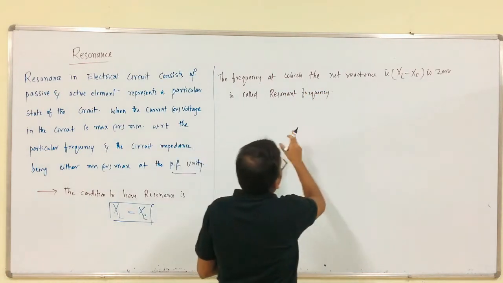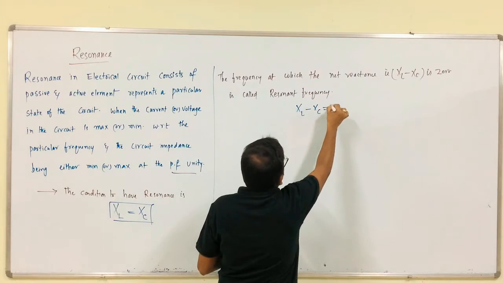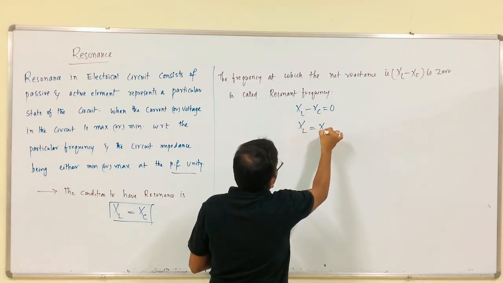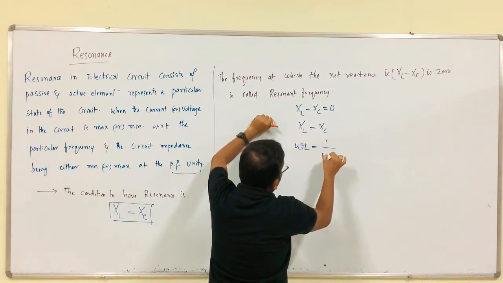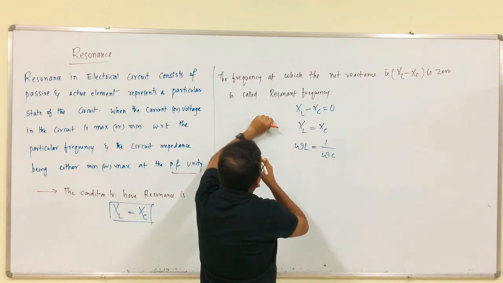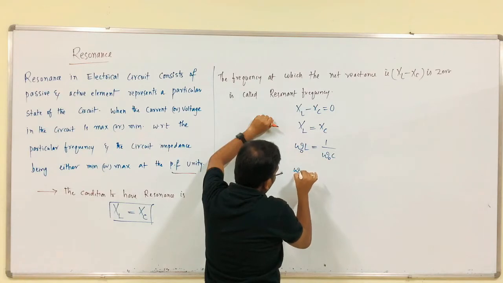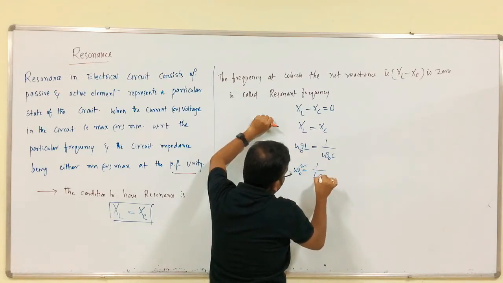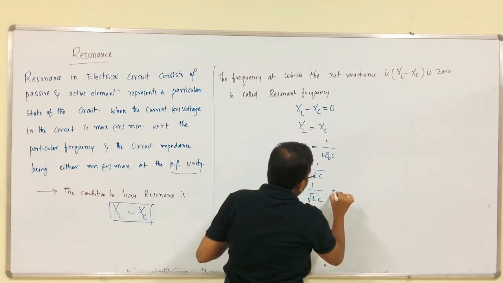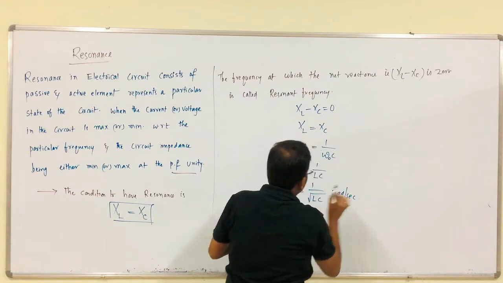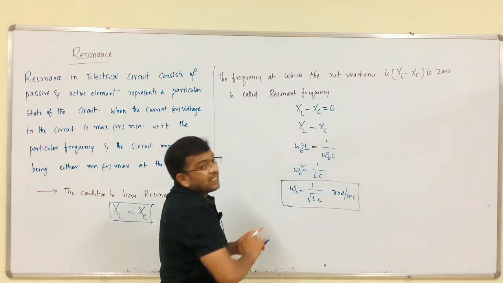So, the frequency at which the net reactance is 0, that is XL minus XC is equal to 0. From this, XL is equal to XC. XL is omega L, which is equal to 1 by omega C. We are talking about the resonance frequency, that is why it should be omega naught. From this, omega naught square is equal to 1 by LC. So, omega naught is equal to 1 by square root of LC radians per second. This is the resonant frequency in radians per second.